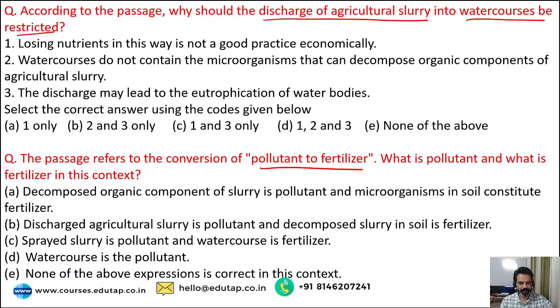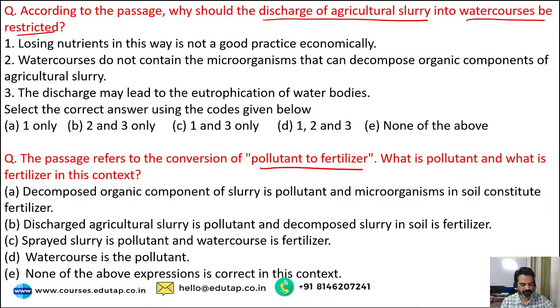Can you give it a try? Obviously, indiscriminate use of fertilizers, discharge of agricultural slurry into water courses. That means I think it would be talking about agricultural pollution. Fertilizers, agricultural, yes. Very good.